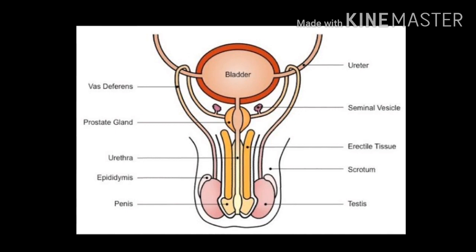Then there is penis, which is a long and thick muscular organ. It helps in injecting the sperms into the vagina of the female body. The male reproductive organs have some accessory glands like seminal vesicles, prostate gland and bulbourethral gland. Secretion of these glands constitutes the seminal plasma, which is rich in fructose, calcium and certain enzymes. That's all for the human male reproductive system.